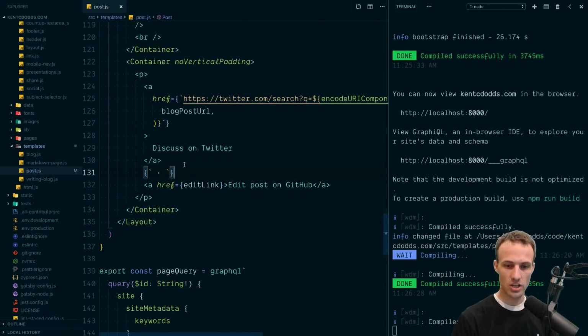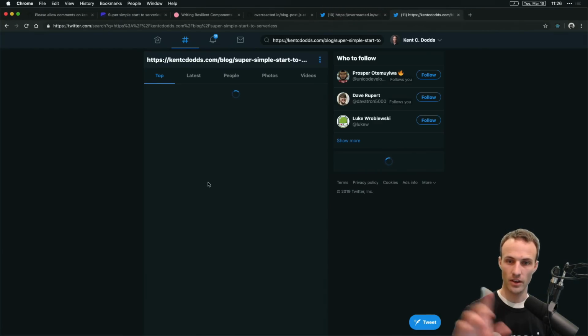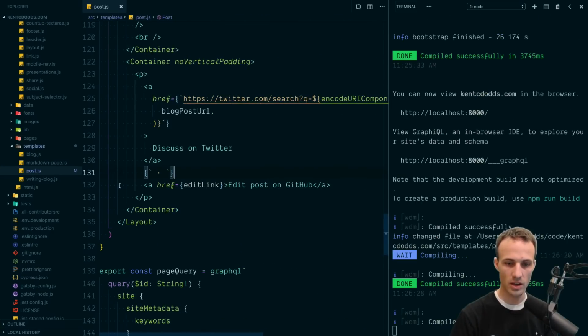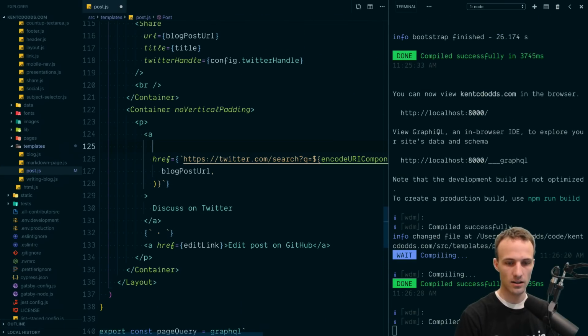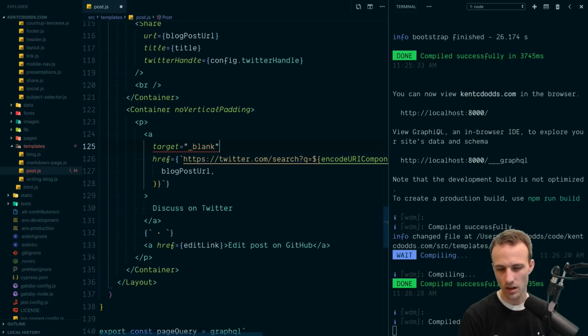One thing that I'm going to change here is I don't want it to take the current tab. I want to keep them on my blog post page. So what I'm going to do is add, this is something you might learn here, target equals blank. That might not be new for you. That just opens it up in a new tab.